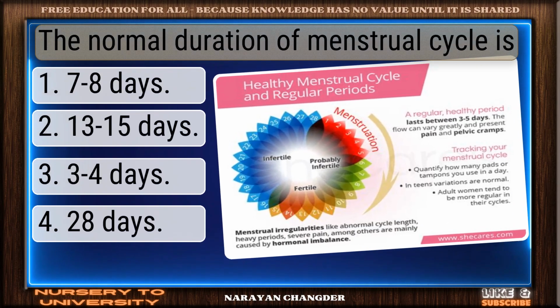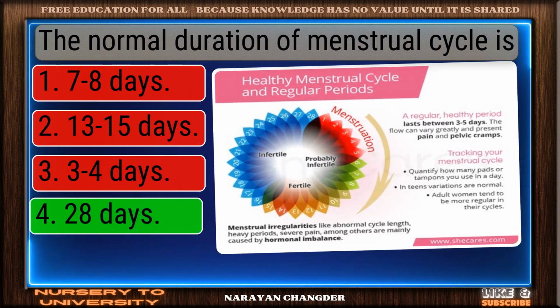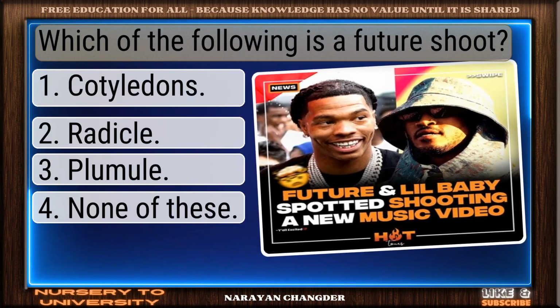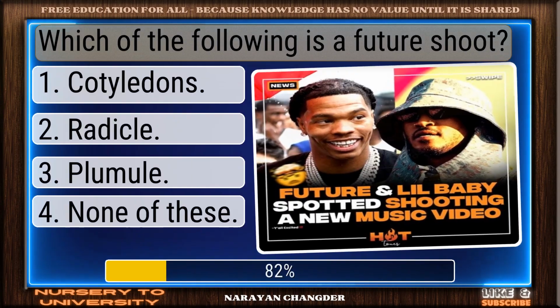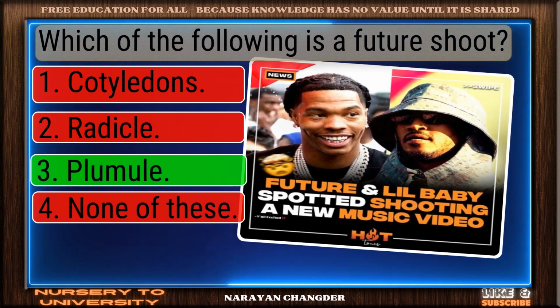The normal duration of menstrual cycle is? You got it. Your choice 28 days is right. Which of the following is a future shoot? Smart pick. Plumule is the correct choice.